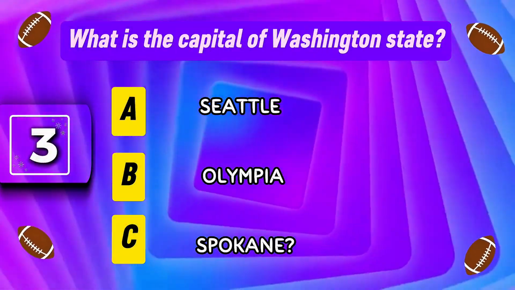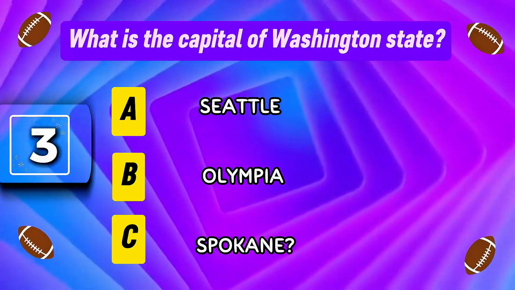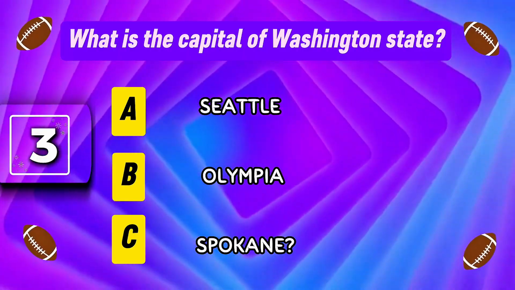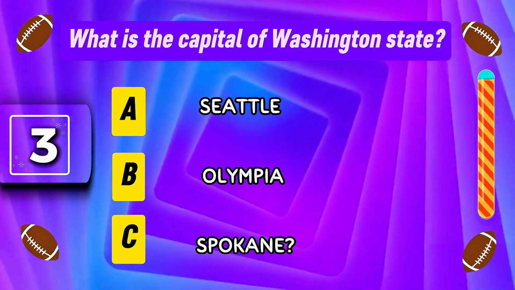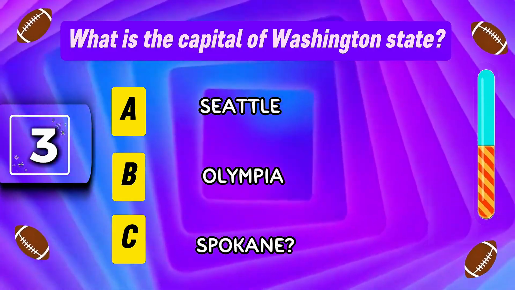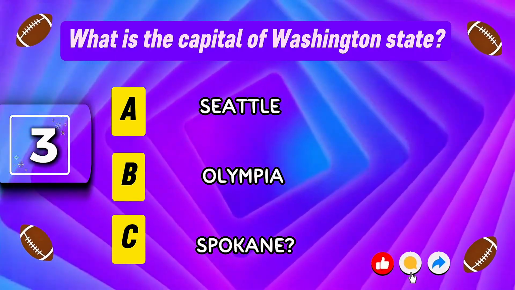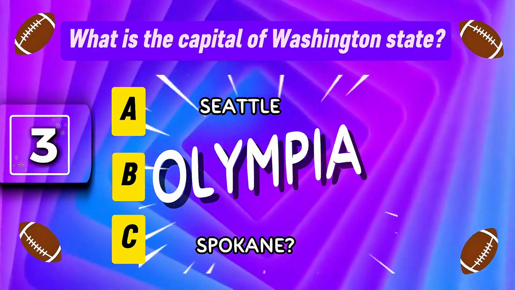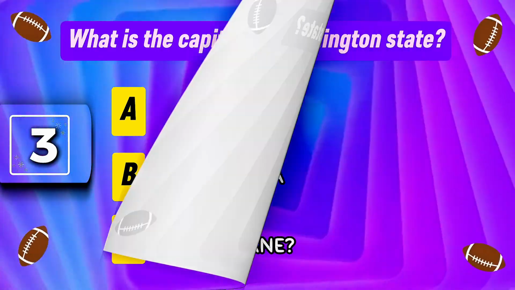Question 3. This one trips people up. What is the capital of Washington State? A, Seattle, B, Olympia, or C, Spokane? The state is Washington. The capital is not the big city. It's B, Olympia. You're 3 in. Let's see if you're paying attention.